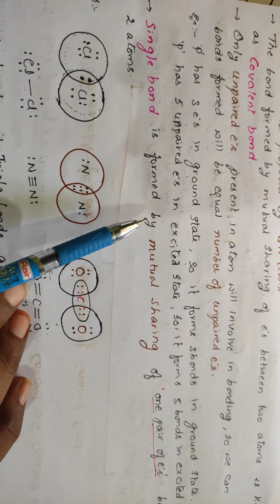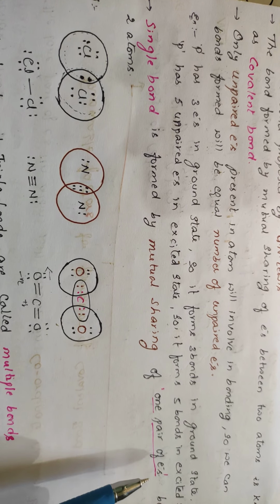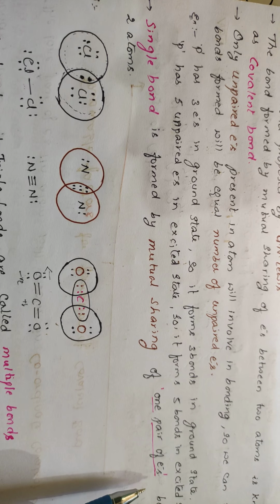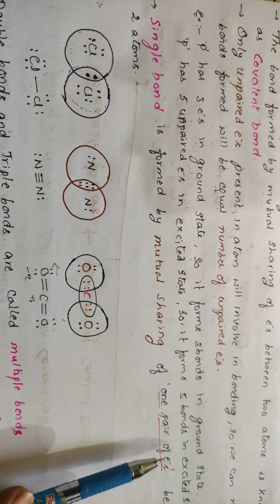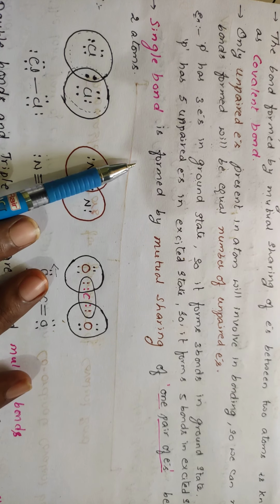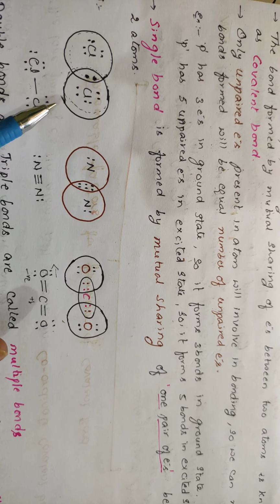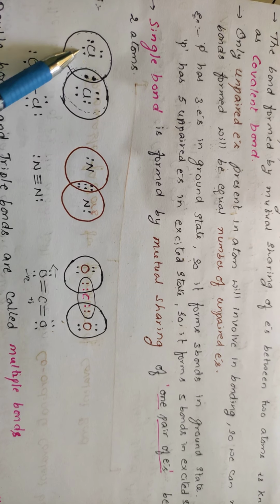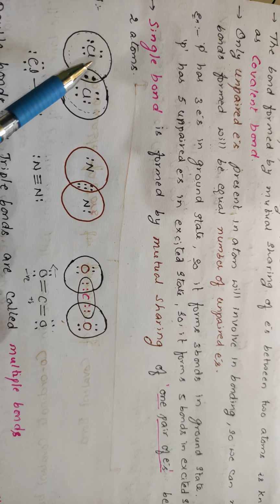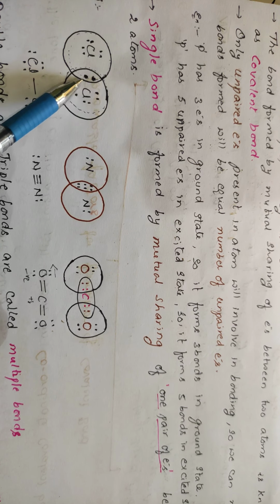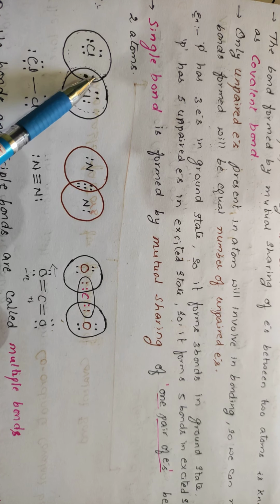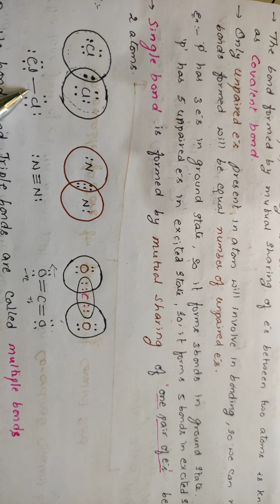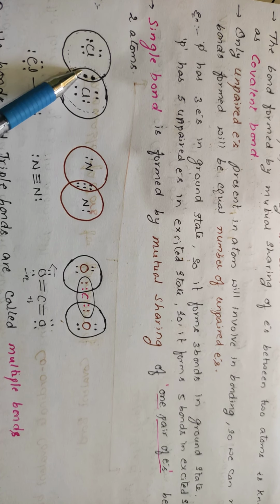Right? A single bond is formed by mutual sharing of one pair of electrons. One pair of electrons means one electron from one atom and the other electron from the other atom. That results in the formation of the single bond between the two atoms. See, if you take chlorine, in the valence shell 7 electrons will be present: 1, 2, 3, 4, 5, 6, and this is 7. So this one electron will be involved, and it is represented in this form. This bond indicates 2 electrons.